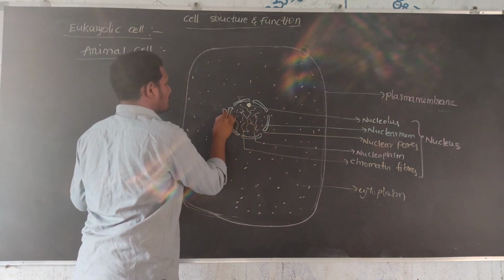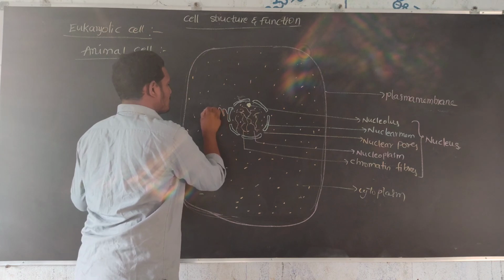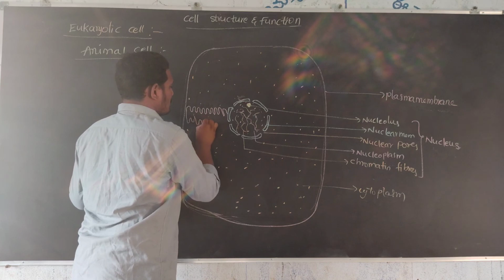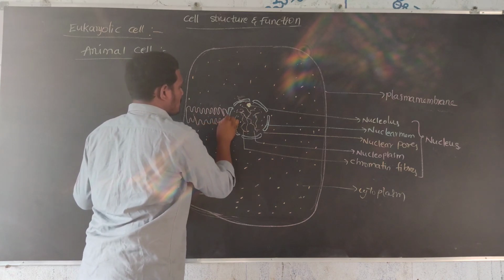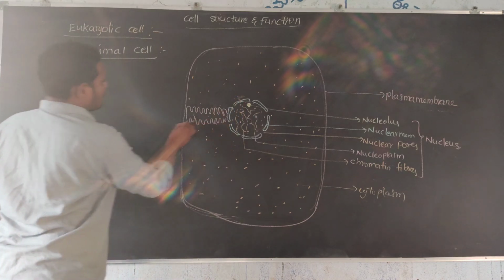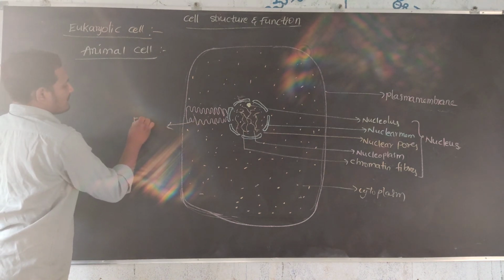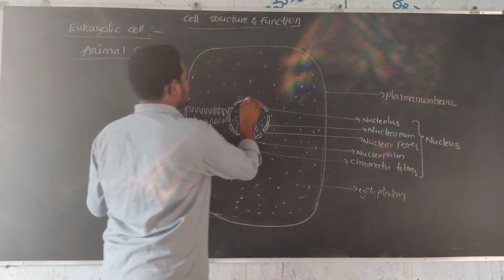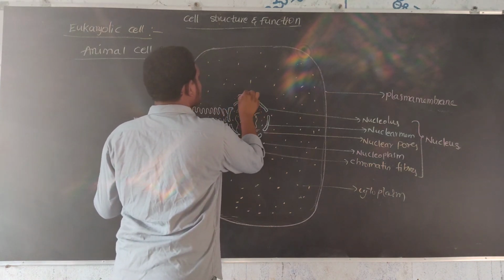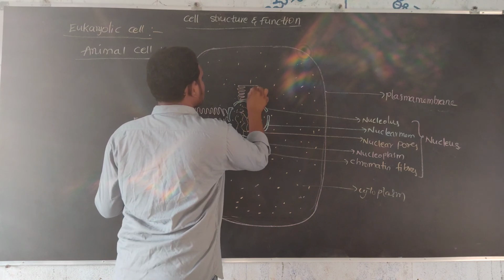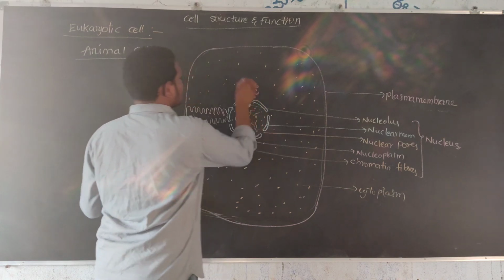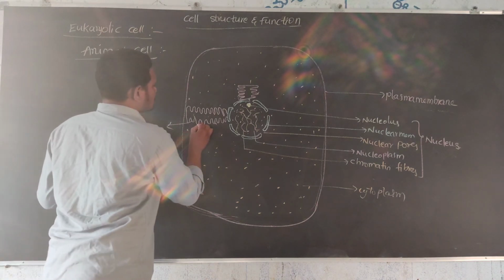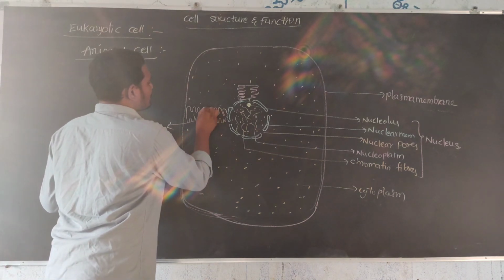This is the endoplasmic reticulum. It occurs in two forms, and one more endoplasmic reticulum is also present. The endoplasmic reticulum has ribosomes on its surface.